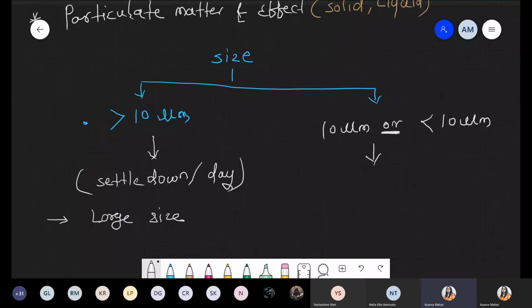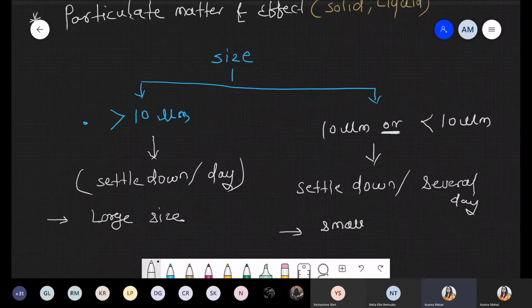For such particles to settle down, several days are required. They can stay suspended in the air for more days, so for settling down they require several days because the size is comparatively small. That's why it requires more time to settle down.